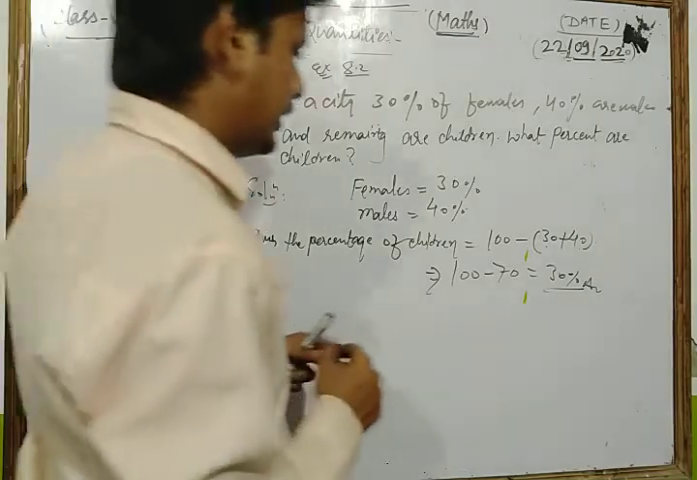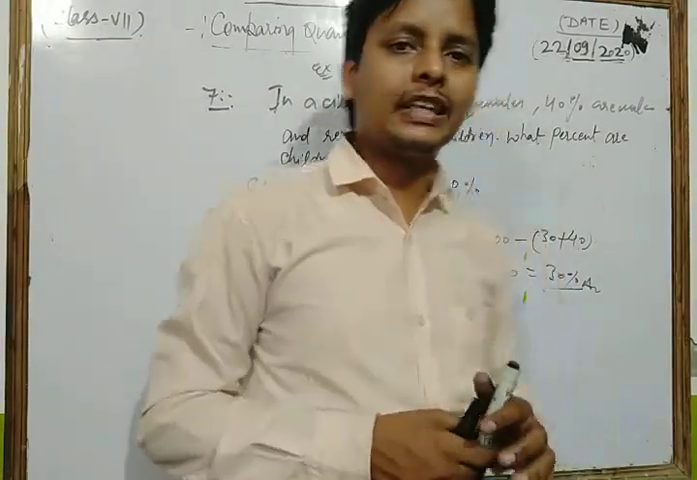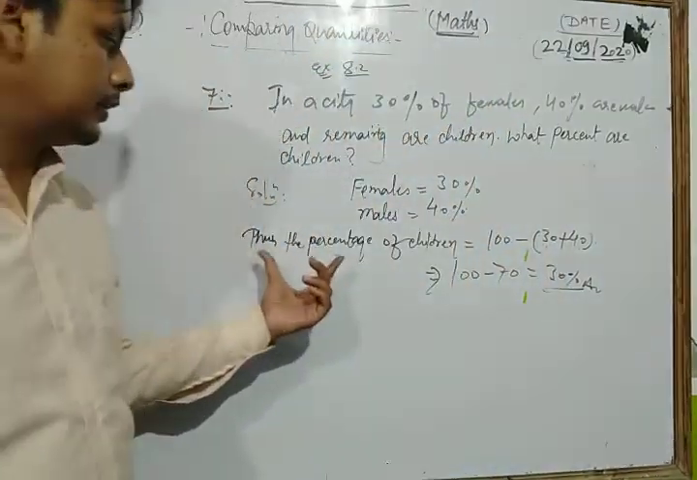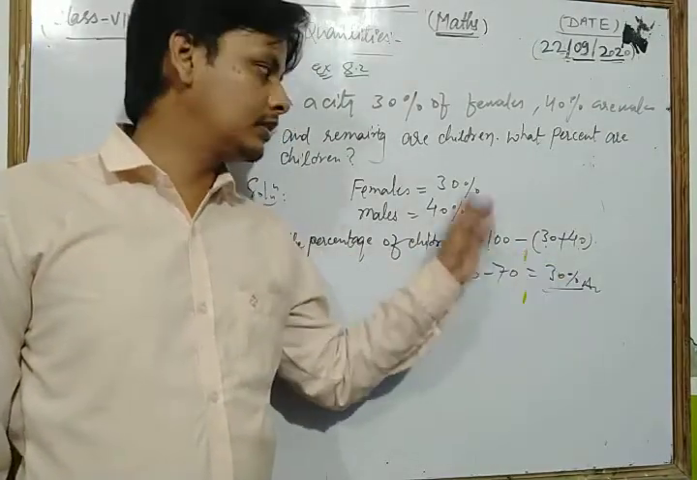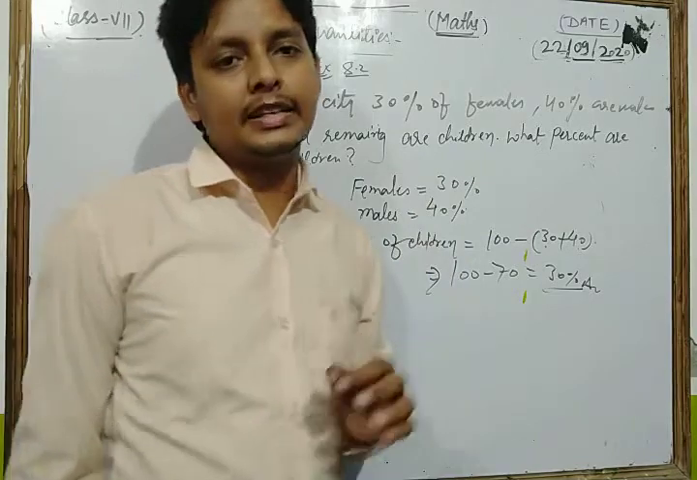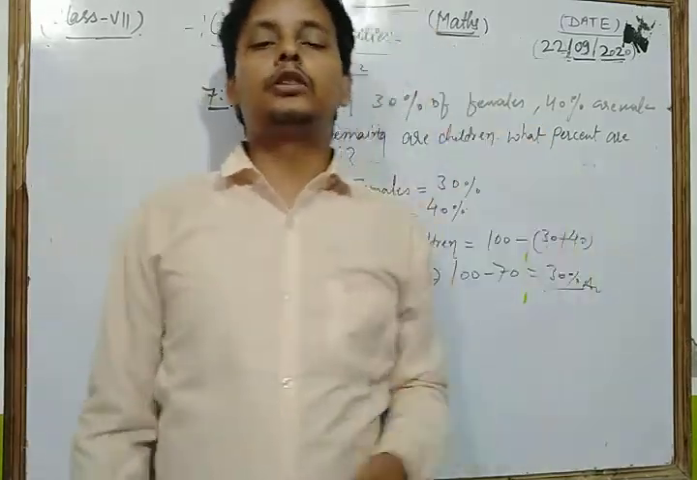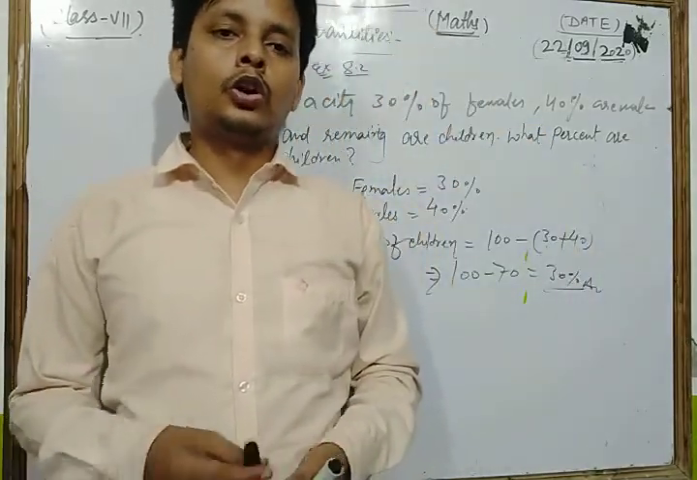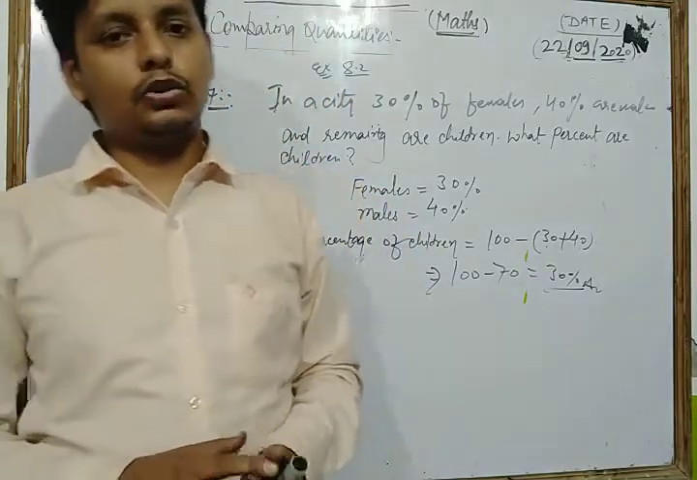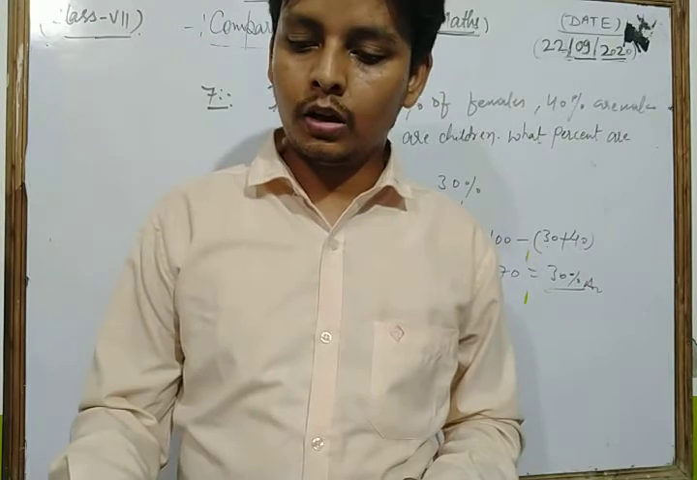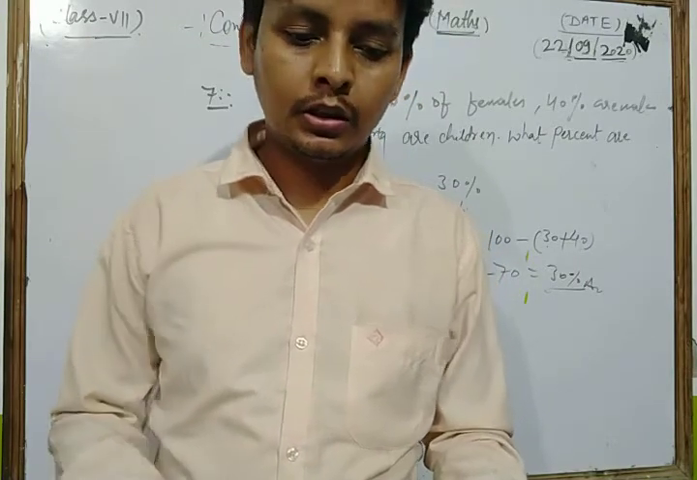Thus, dear friends, in this way we can solve that type of questions. Here the percentage of children is 100 minus the sum of the percentage of females and males. Thus, dear students, in this way you can solve each and every question of this exercise based on percentage.